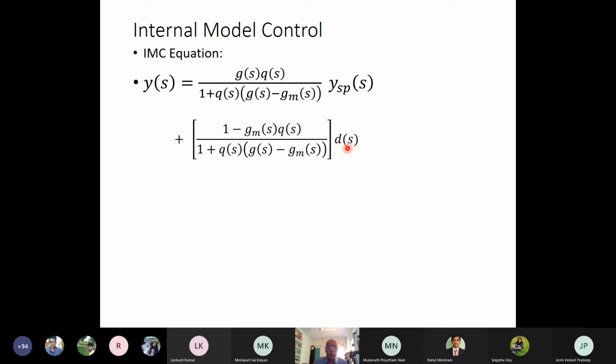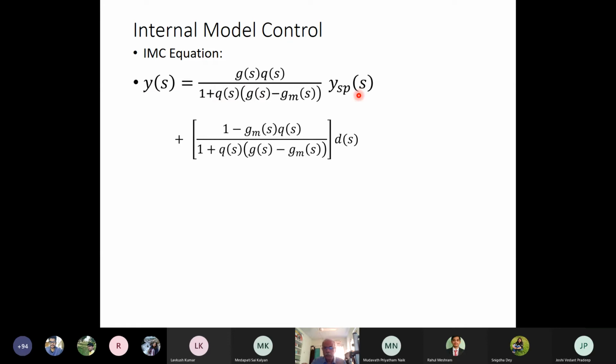Now, if I put Qs equal to 1 by GMs as a control law, where Qs is the IMC controller, then for set point changes, you can see Ys will be equal to Ysps.